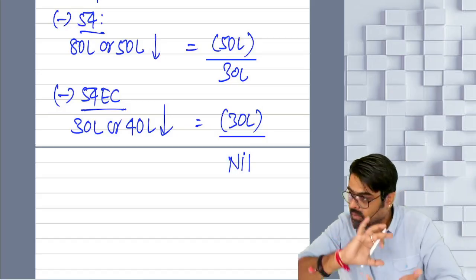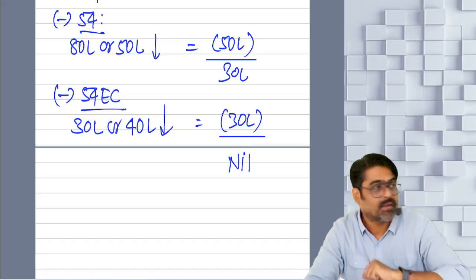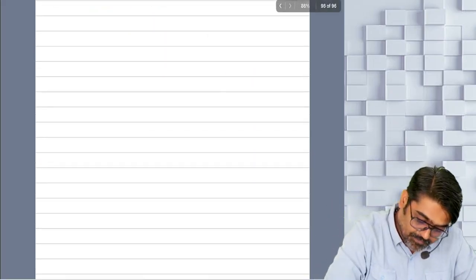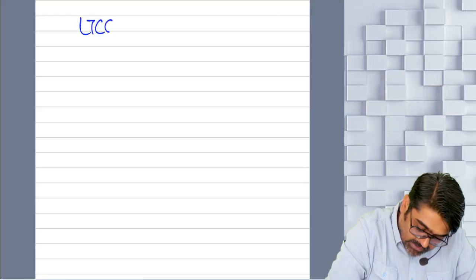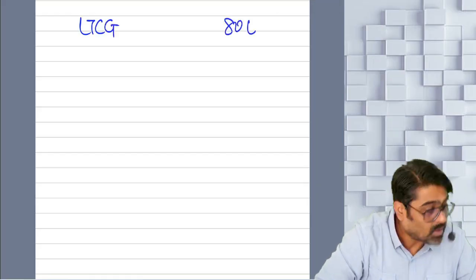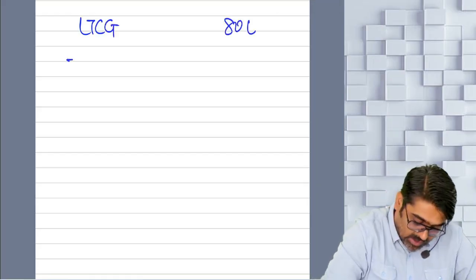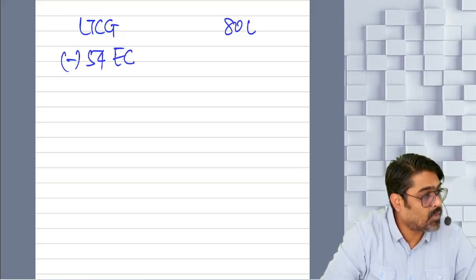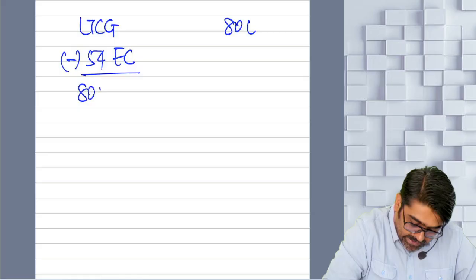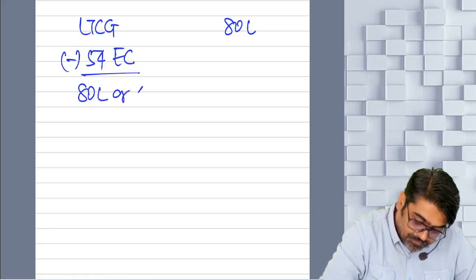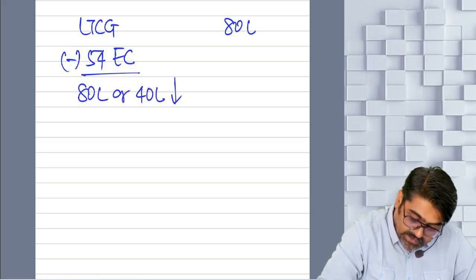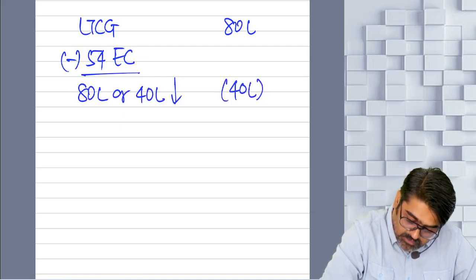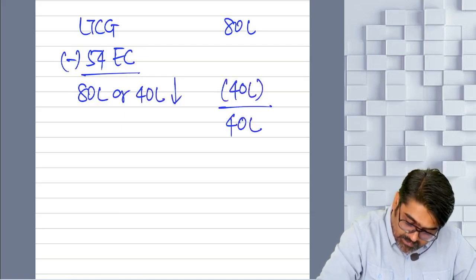What if we had done the reverse? What was my capital gain? Long-term capital gain was 80 lakhs. Out of that, if instead of 54, I claim 54 EC first, it is 80 lakhs or 40 lakhs, whichever is lower, so I will claim 40 lakhs first. How much capital gain will remain? 40.